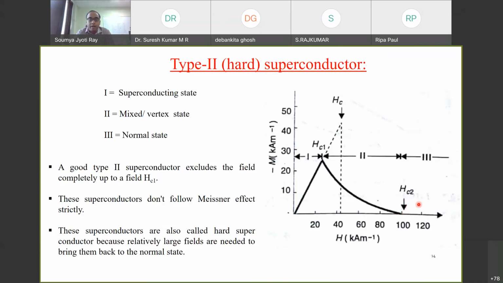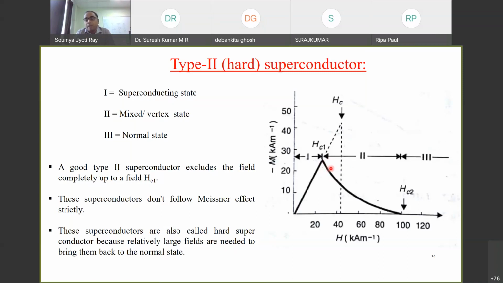Okay, so what happens here is that above HC1, this external magnetic field, whatever is applied, starts entering the superconductor in the form of something called flux quanta, or let's say superconducting vortices. I'll discuss that in a little more detail: what vortices are, how they look, and how they can be measured. So they start entering the material.